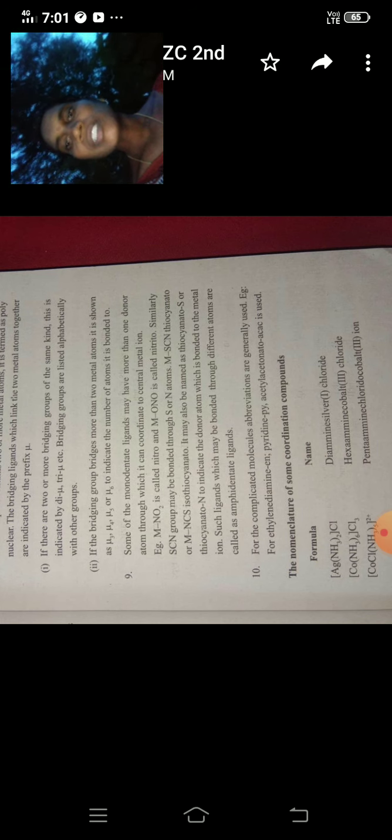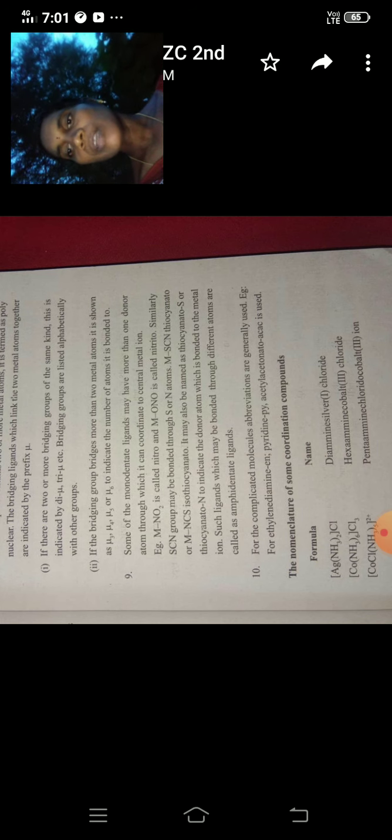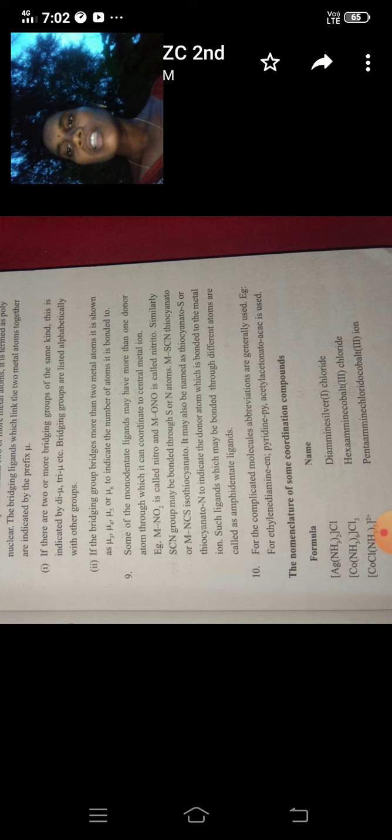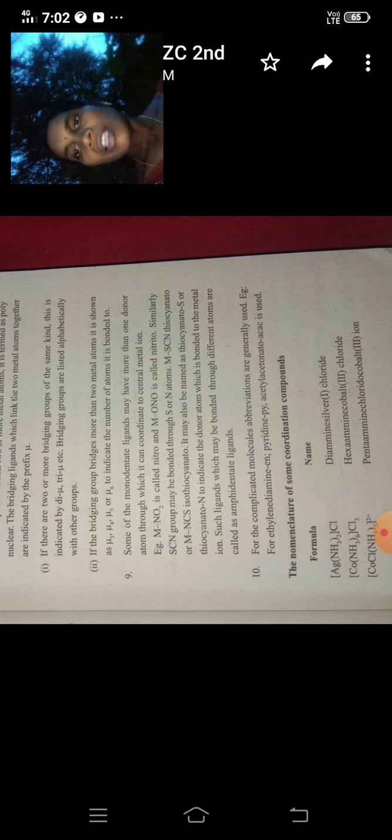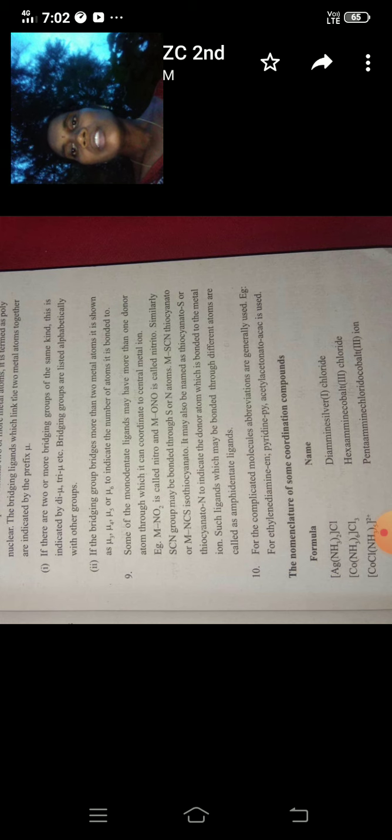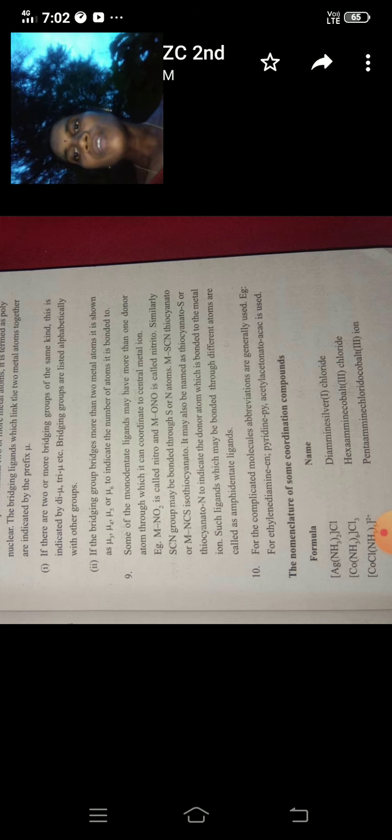The last rule is that for complicated molecules, abbreviations are generally used. For example, ethylenediamine is indicated as en, pyridine is py, and acetylacetonato is acac. Now, the nomenclature of some coordination compounds.